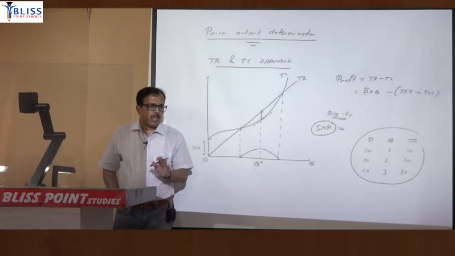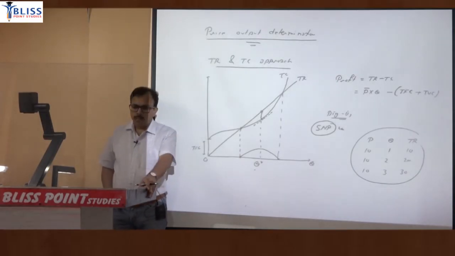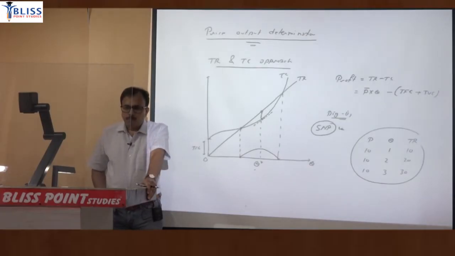The firm is a price taker, and it can sell any amount of output at the current market price.